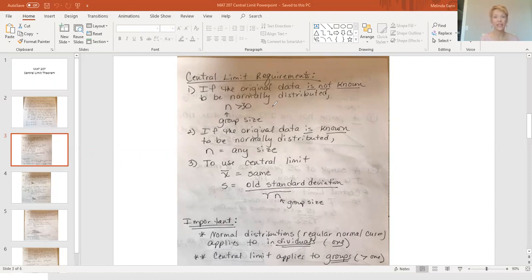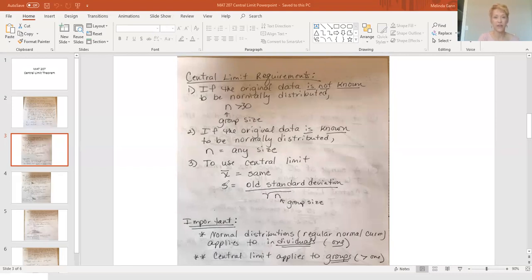Now, how do you use the central limit theorem? Basically, it's exactly what you did before with a regular normal curve, with one extra step. The mean for groups and the mean for individuals stay the same. So X bar is going to be the same for the groups as it was for the individuals. The one thing you're going to change is the standard deviation.